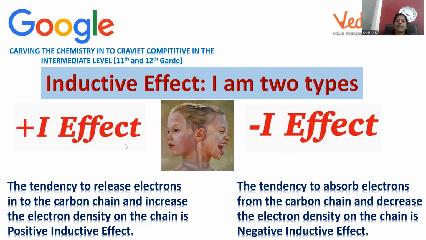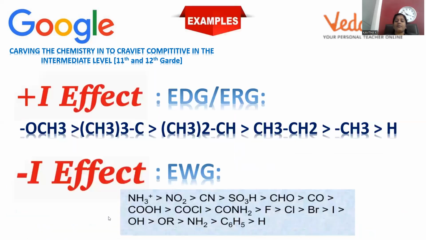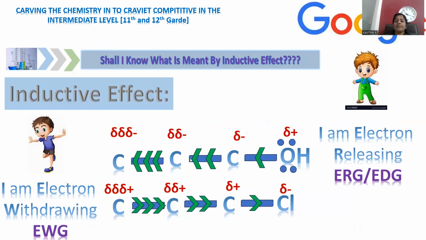So the positive inductive effect is defined as the tendency to release electrons into the carbon chain and increase the electron density in the chain. Any functional group having a natural tendency to release electrons from that functional group to the carbon skeleton is said to have what? Positive inductive effect. Itself it is gaining positive charge. You can notice positive charge in that functional group, right?